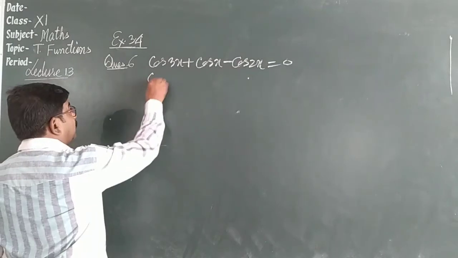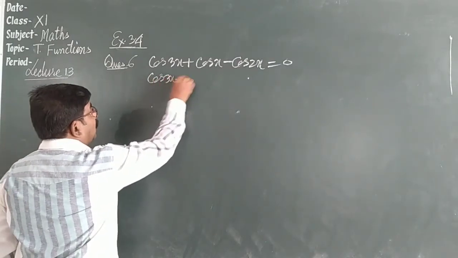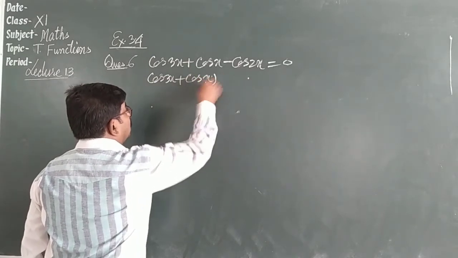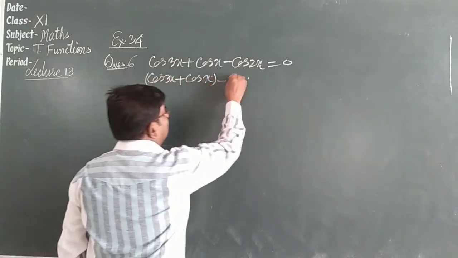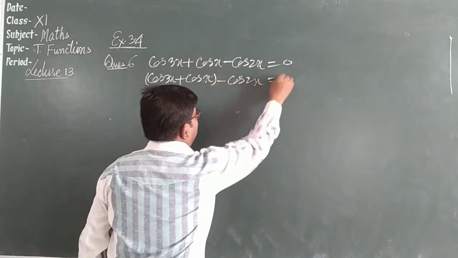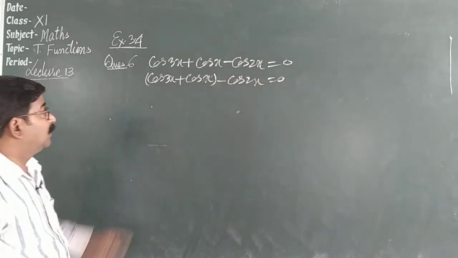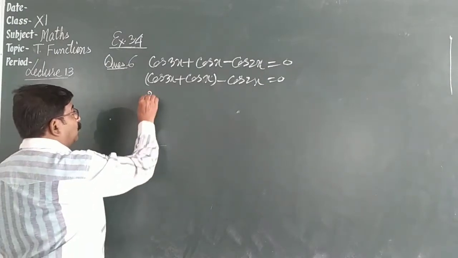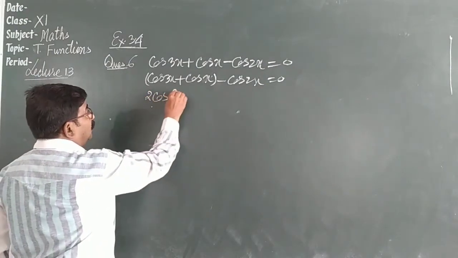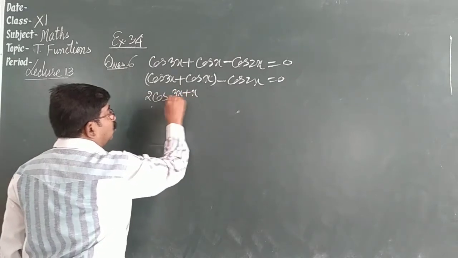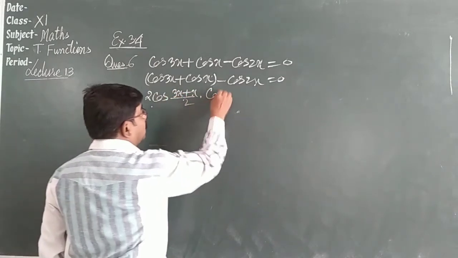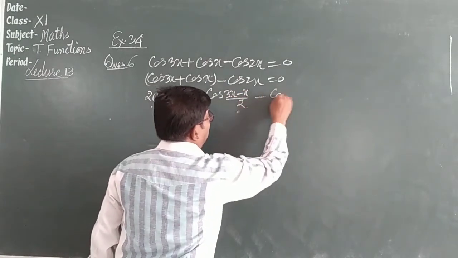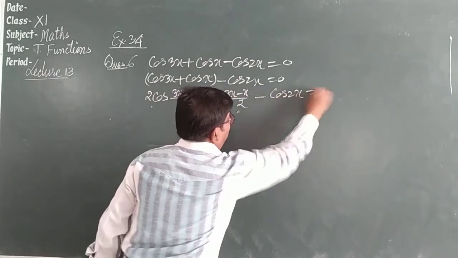So for what angle you are getting the sum equal to that, take them together. We can write cos 3x plus cos x together, minus cos 2x alone, is equal to 0. Break this using cos a plus cos b. We can write 2 cos((3x plus x)/2) cos((3x minus x)/2) minus cos 2x is equal to 0.